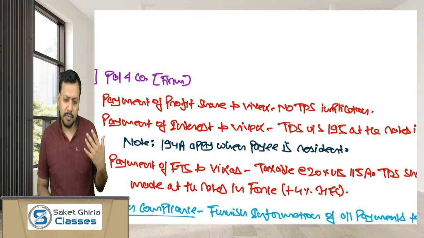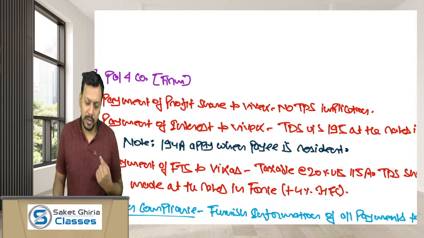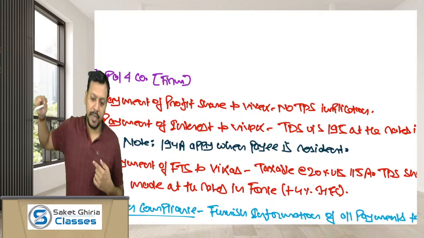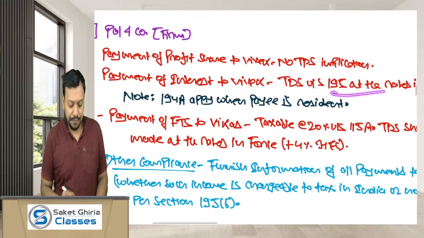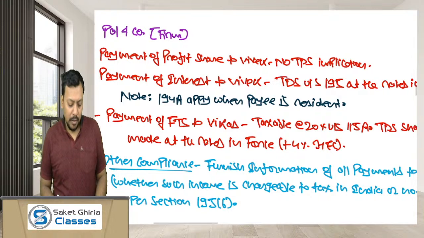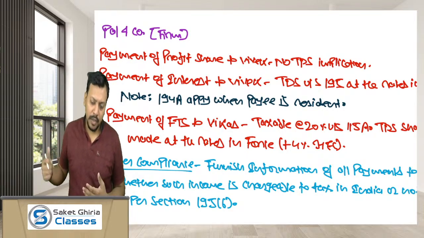Although for interest other than interest on securities, TDS has to be made under section 194A, as Vivek is non-resident, TDS will have to be made as per section 195. So the TDS will be made under section 195. And on the FTS payment to Vikas, the TDS will be made under section 195 at the rates in force, because the FTS is taxable at the rate of 20% under section 115A.